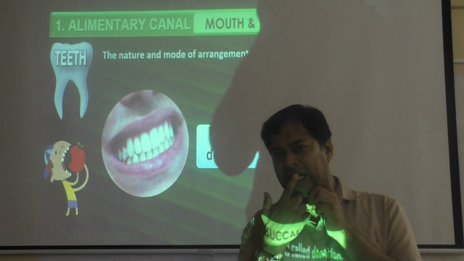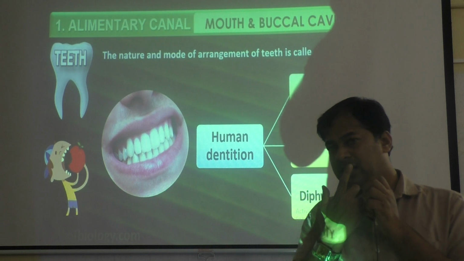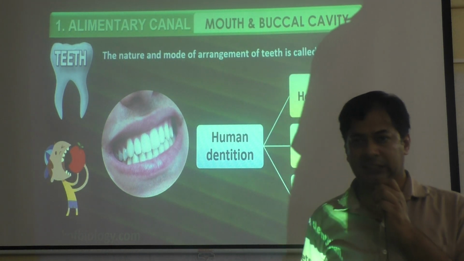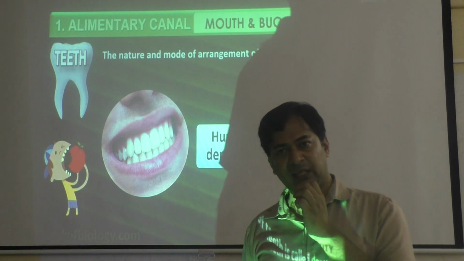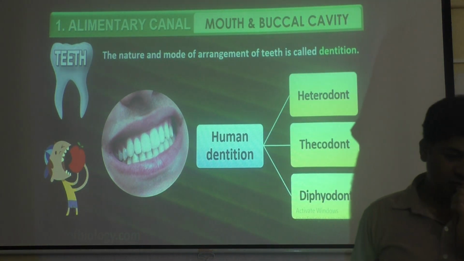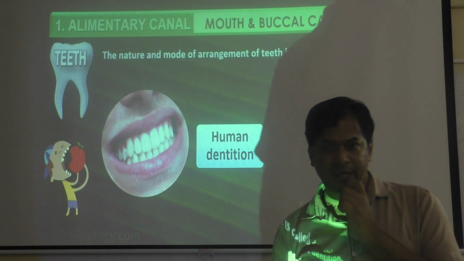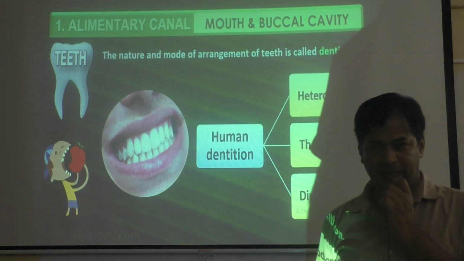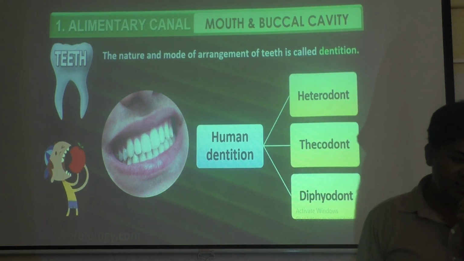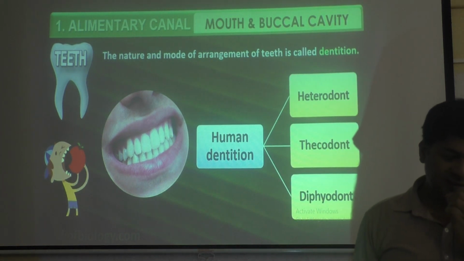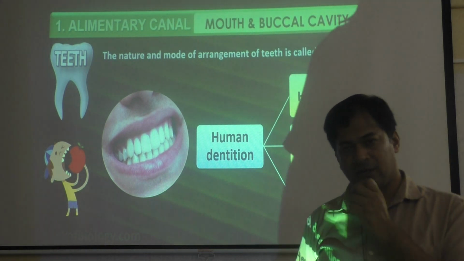Like how teeth are arranged inside, the arrangement of teeth is called dentition. That's why a teeth specialist we say dentist. So the word dent refers to teeth. Dent means related to tooth. So the nature of teeth and mode of arrangement of teeth is called dentition.